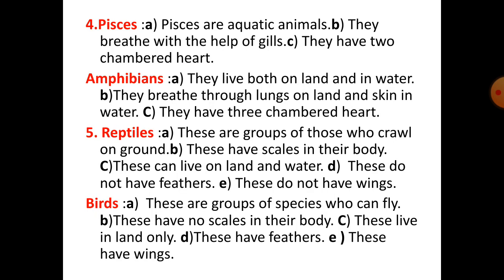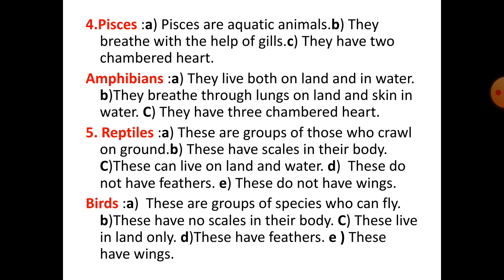Number 4, fishes and amphibians. Fishes are aquatic animals. Amphibians live both on land and in water. Fishes breathe with the help of gills. Amphibians breathe through lungs on land and skin in water. Fishes have a 2-chambered heart. Amphibians have a 3-chambered heart.